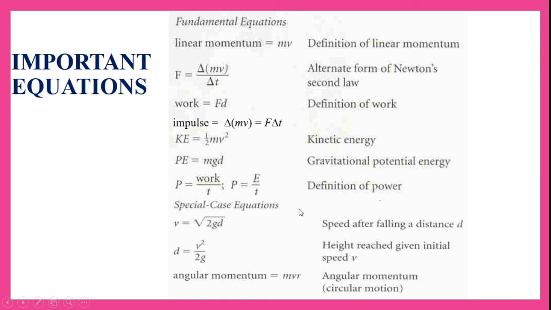Special case equations that we have seen: speed after falling a distance d is v equals root 2gd. Height reached given initial speed v, rearranging these values, we get d equals v squared by 2g. Angular momentum for circular motion is mv into r. These are the important equations to remember.